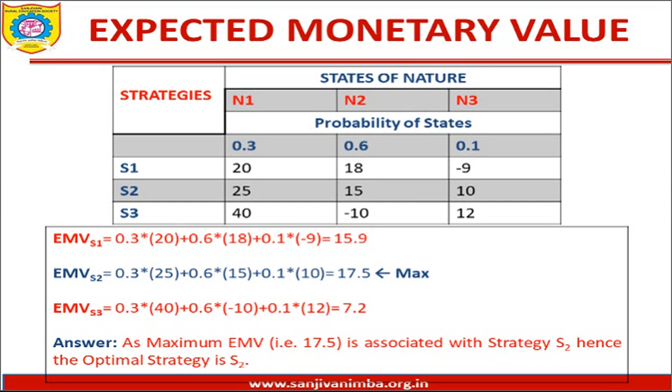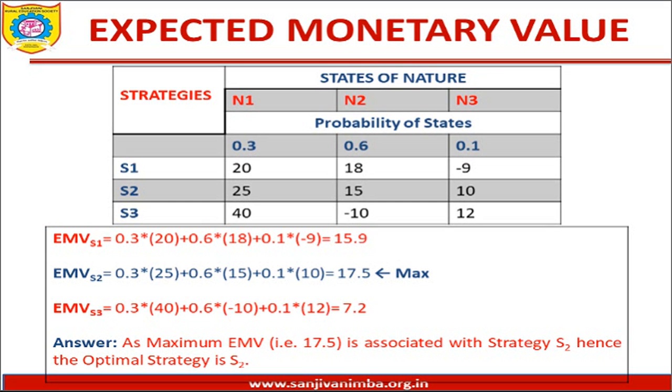Friends, you can see there is a payoff matrix whereby there are 3 strategies titled S1, S2 and S3, whereas 3 states of nature, that is N1, N2 and N3. Along with that, it has also been provided with the associated probabilities, that is 0.3 for N1, 0.6 for N2 and 0.1 for N3.